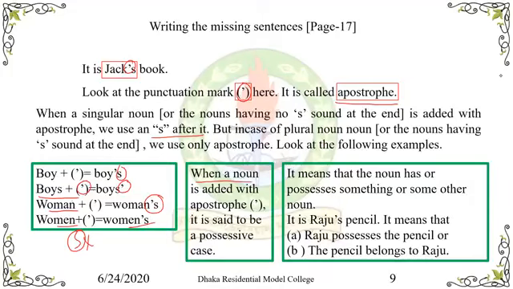When a noun is added with apostrophe, it is said to be a possessive case. It means that a noun has or possesses something or some other noun. For example, it is Raju's pencil. It means that Raju possesses the pencil, or we can also say the pencil belongs to Raju.